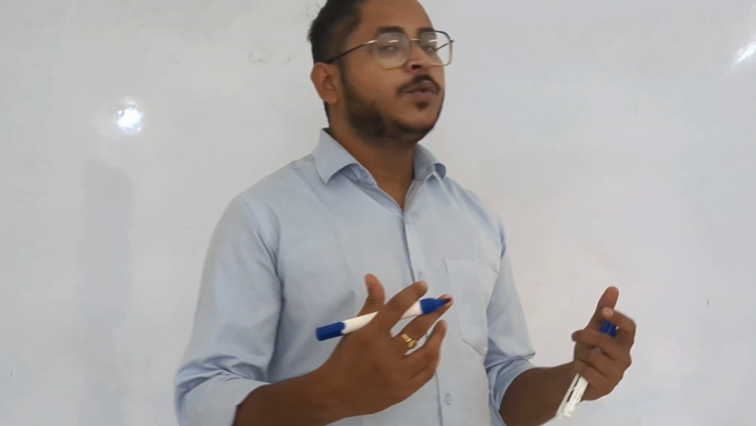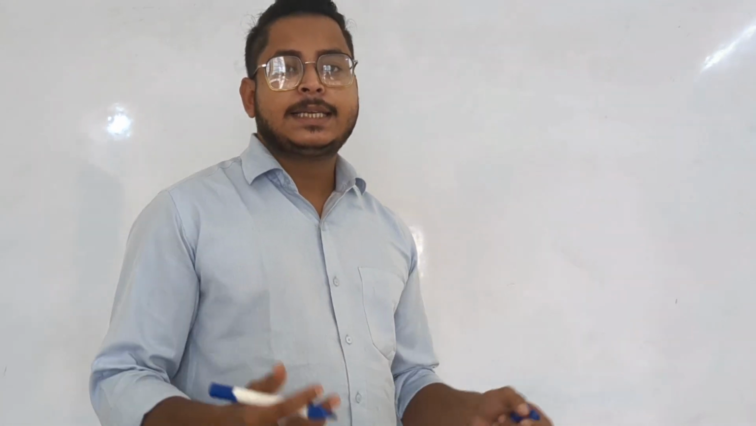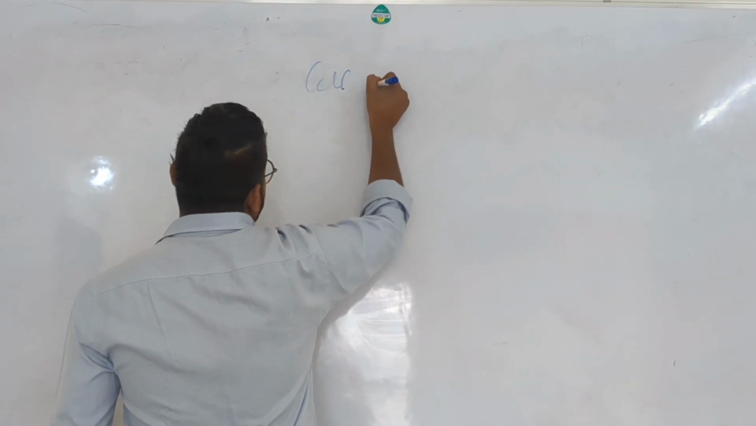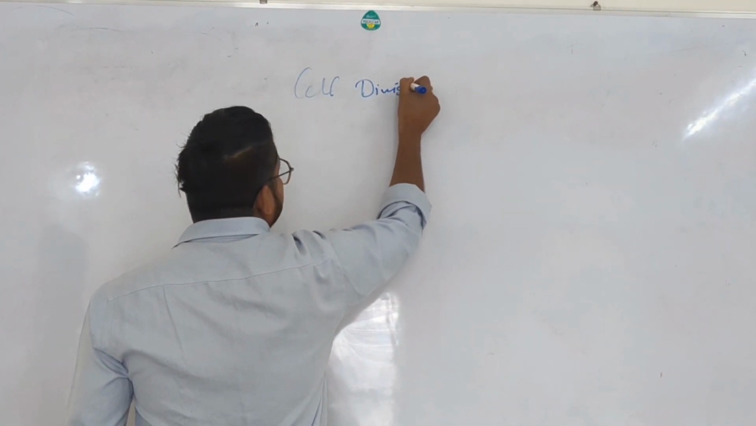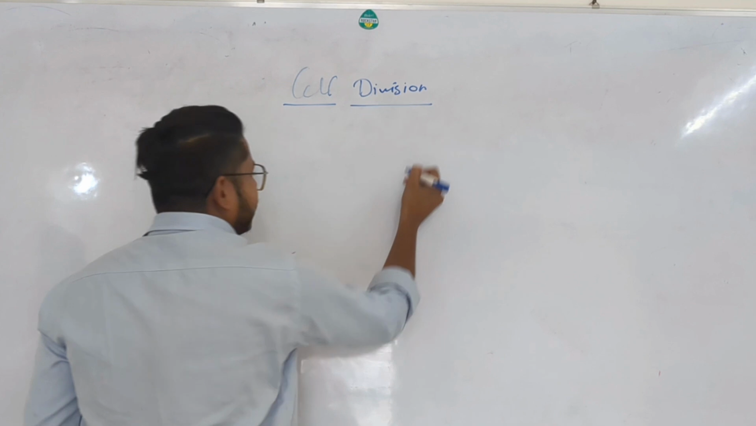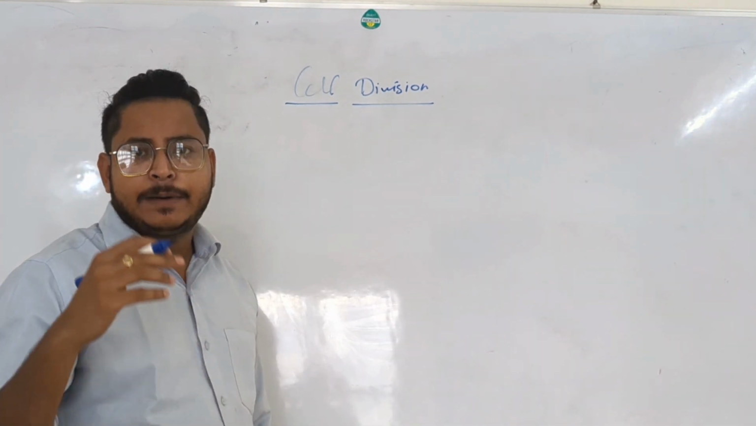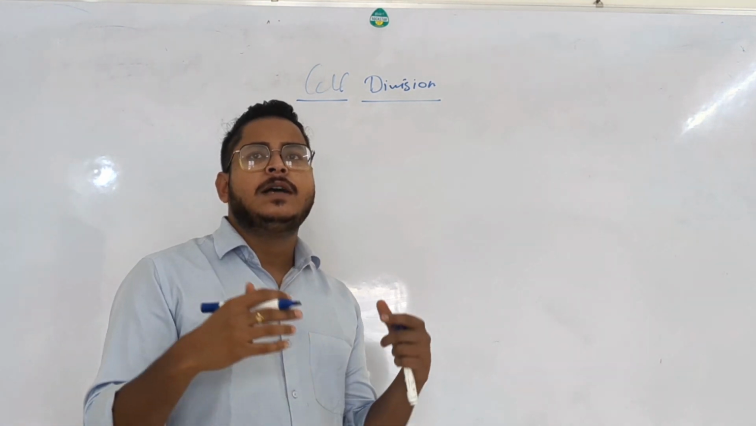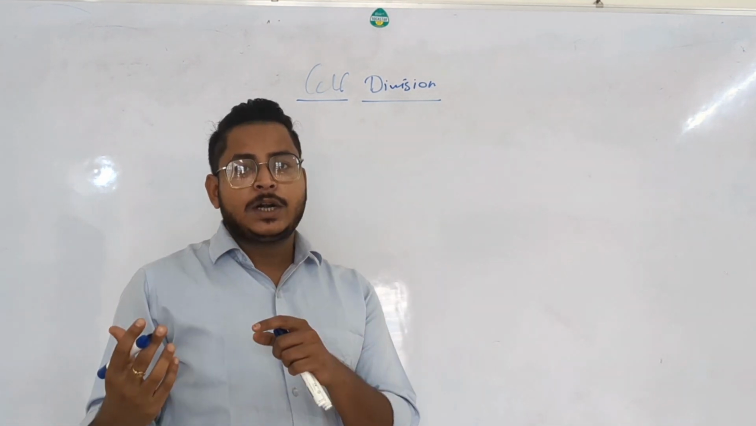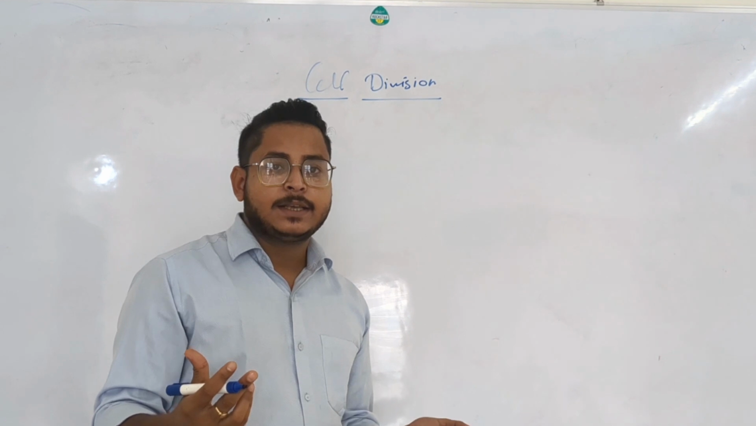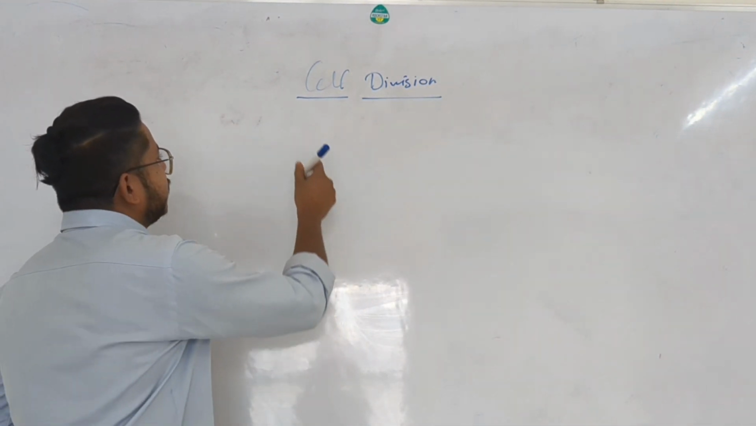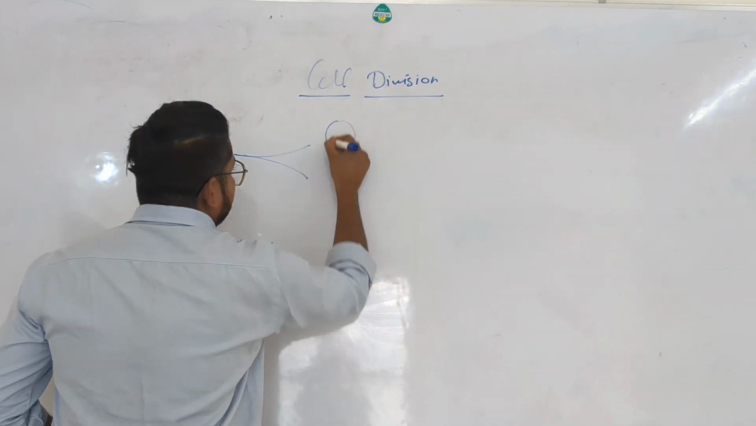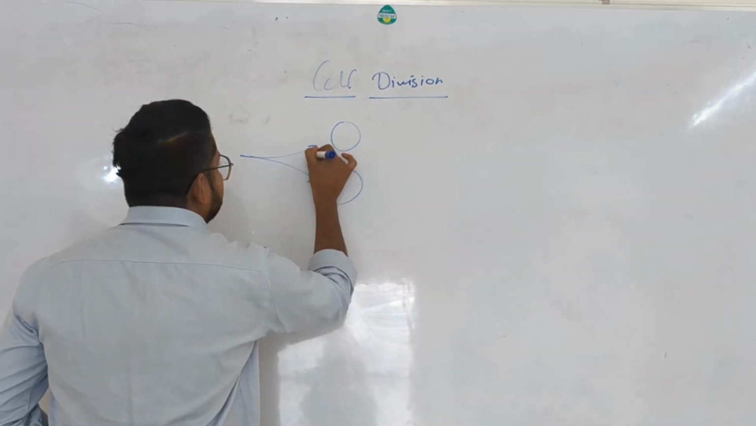In today's video, we are going to discuss a class 10 topic: cell division. As you know, the body of every kind of living individual on our planet is made up of cells. Some have prokaryotic cells and some have eukaryotic cells. So in today's lecture, we are going to discuss how a cell gets divided into two cells. Basically, we are talking about cell division.